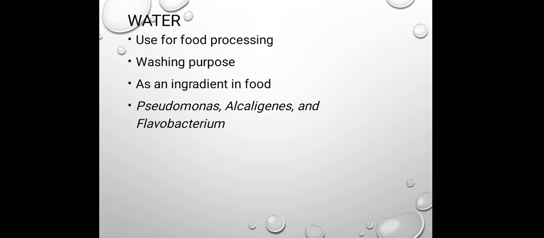Again, the water. Water is an important ingredient within different types of food material, because it is utilized for food processing, for washing the different equipment or utensils that we use for food processing. It may be an ingredient within the food.